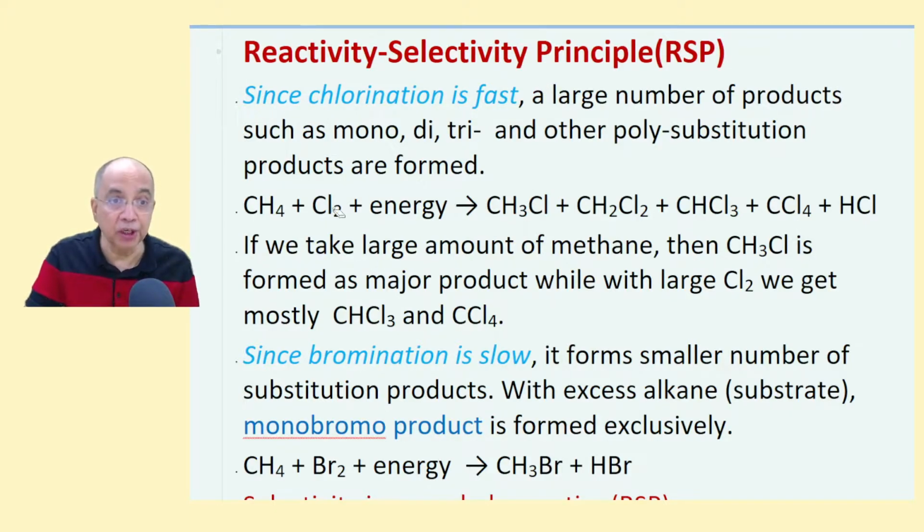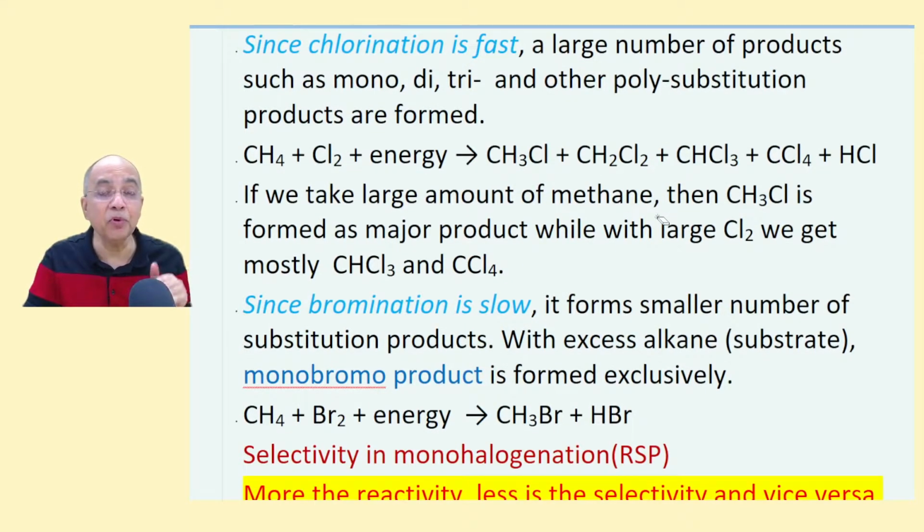Of course, if you take a large excess of alkane, then you can get monochloroalkane as the major product. And all others you can't completely eliminate. They will be there, but the major product will be this. If you take excess of chlorine, then the major product will be this, but this will also be there in small quantities. Now what we learned: if a process is fast, it is difficult to control.